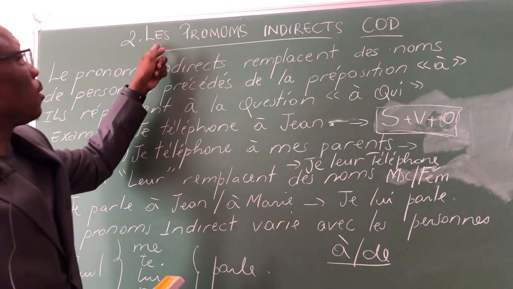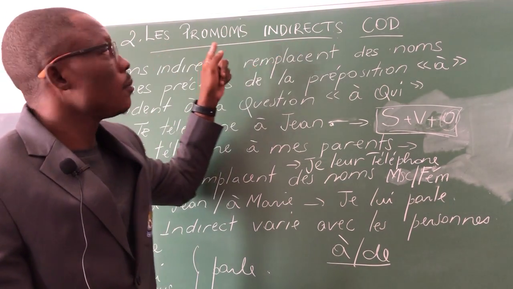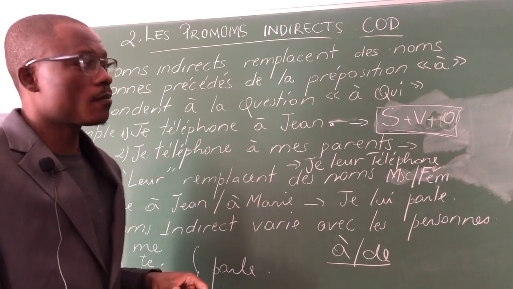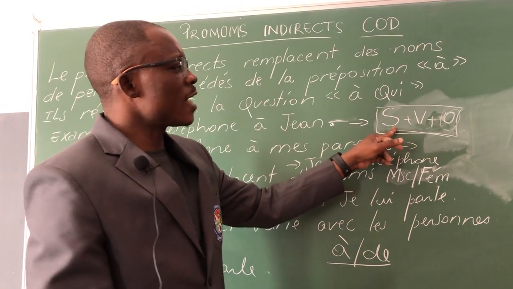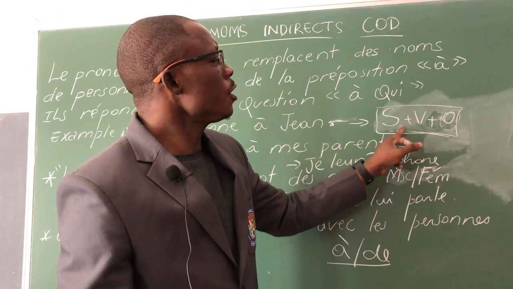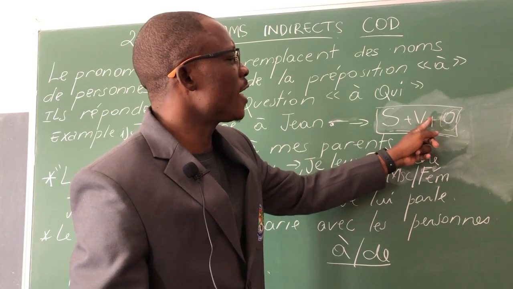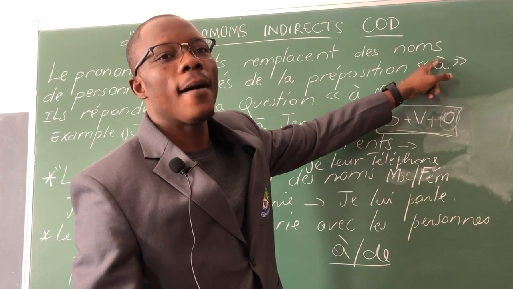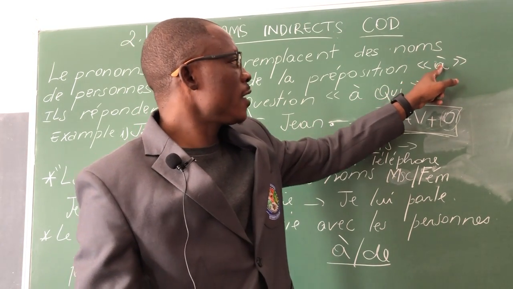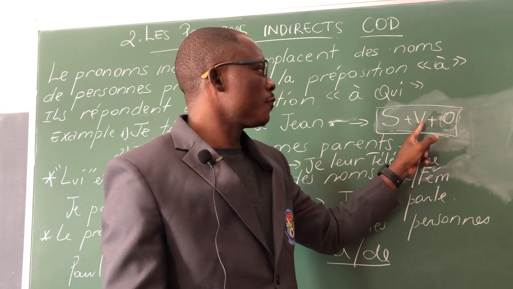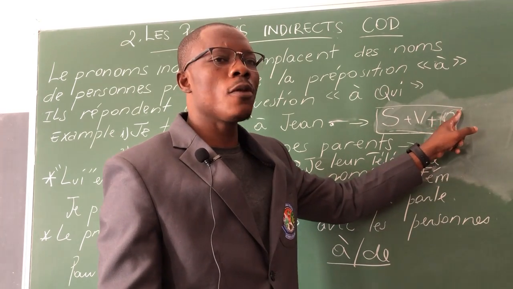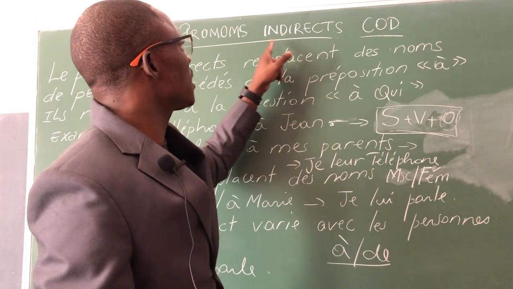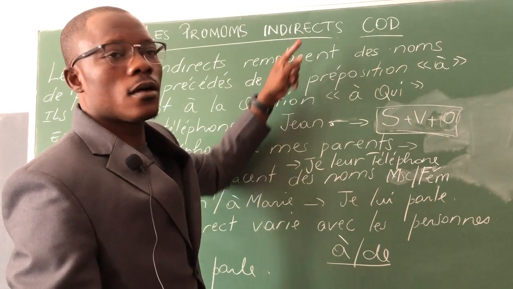So for le pronom indirect, in our structure, in between verb and object, we need to find out the presence of à. If there is à in between verb and object, that object will be an indirect object.